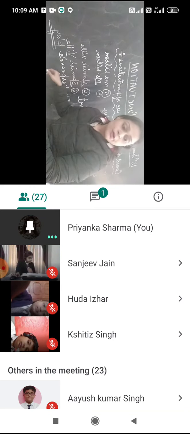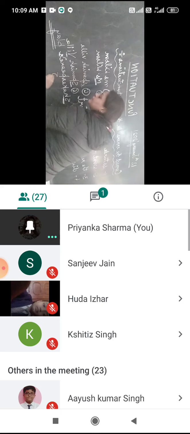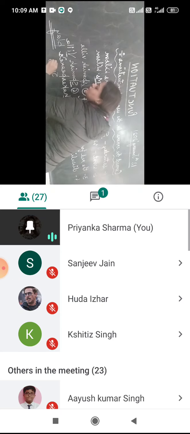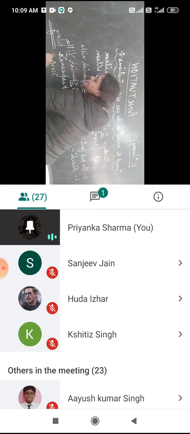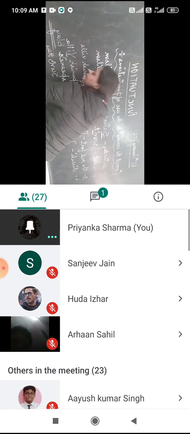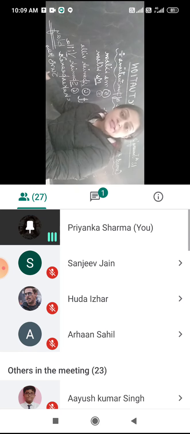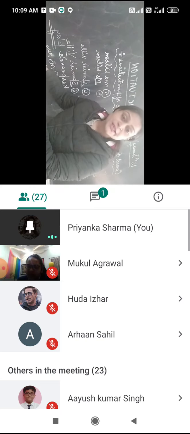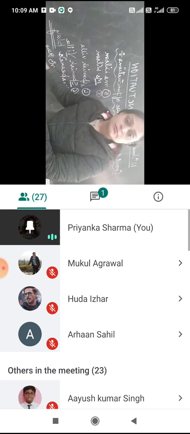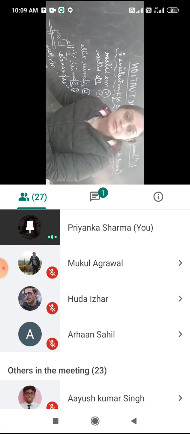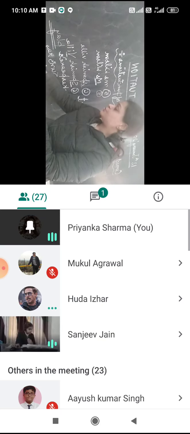Sun's ray. Now if you see in the book, double inverted commas are written in the sun's ray. Can anybody tell me what is the correction? What correction has to be done here? Shrivansh, you tell.